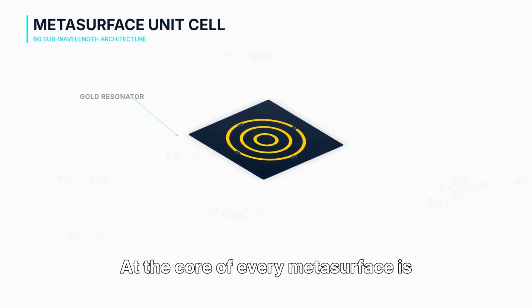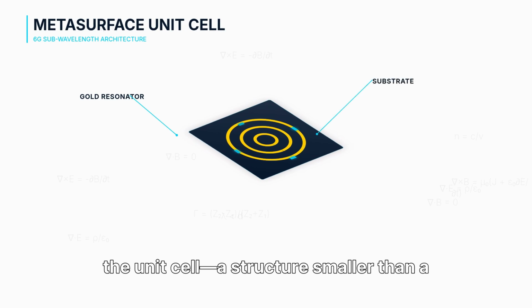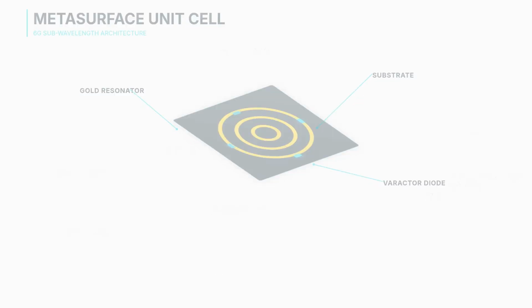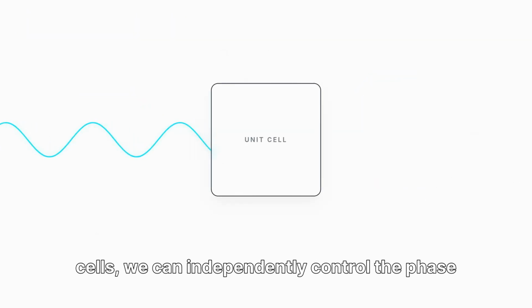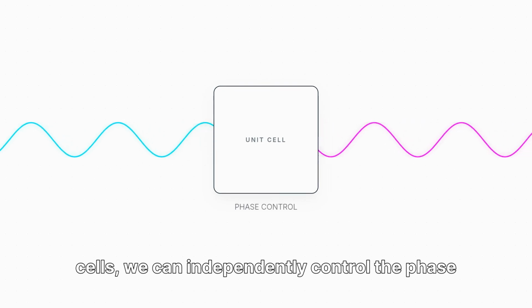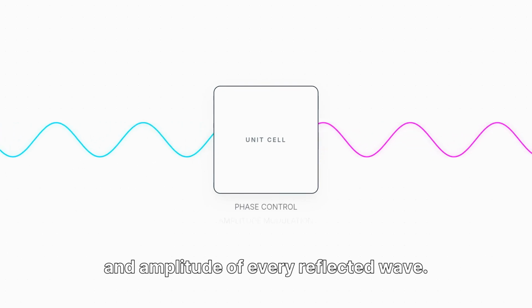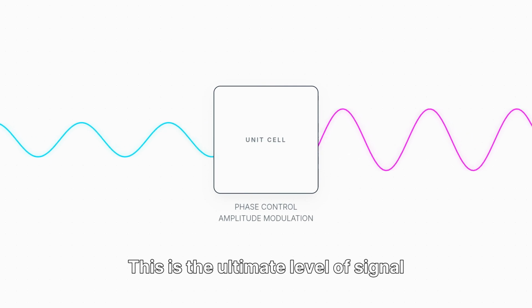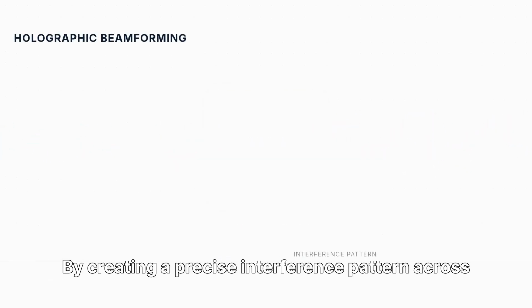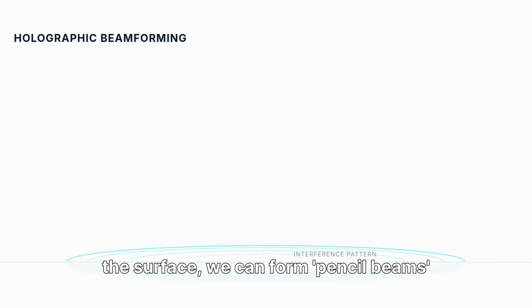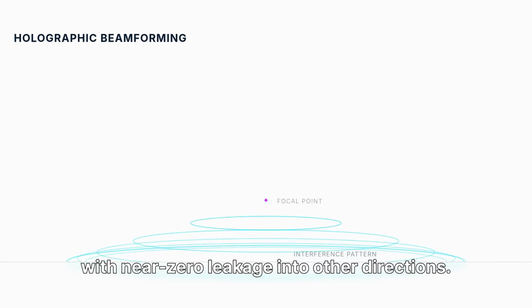At the core of every metasurface is the unit cell, a structure smaller than a wavelength. By adjusting the bias voltage to these cells, we can independently control the phase and amplitude of every reflected wave. This is the ultimate level of signal control. This enables holographic beamforming. By creating a precise interference pattern across the surface, we can form pencil beams with near-zero